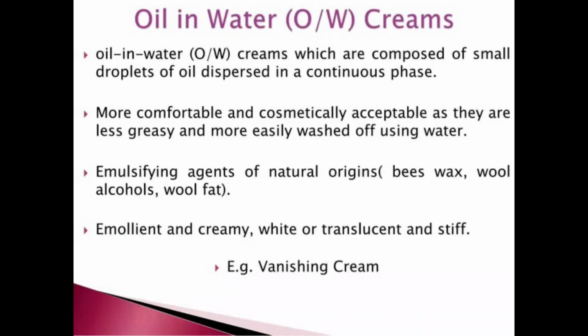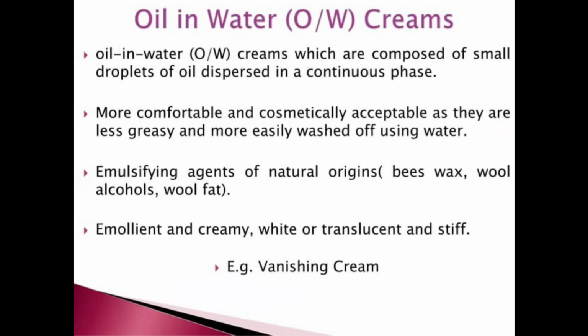Oil in water creams are composed of small droplets of oil dispersed in a continuous aqueous phase. They are more comfortable and cosmetically acceptable as they are less greasy and more easily washed off using water. Emulsifying agents of natural origin: beeswax, wool alcohol, wool fats. So students, what is an emulsifying agent?